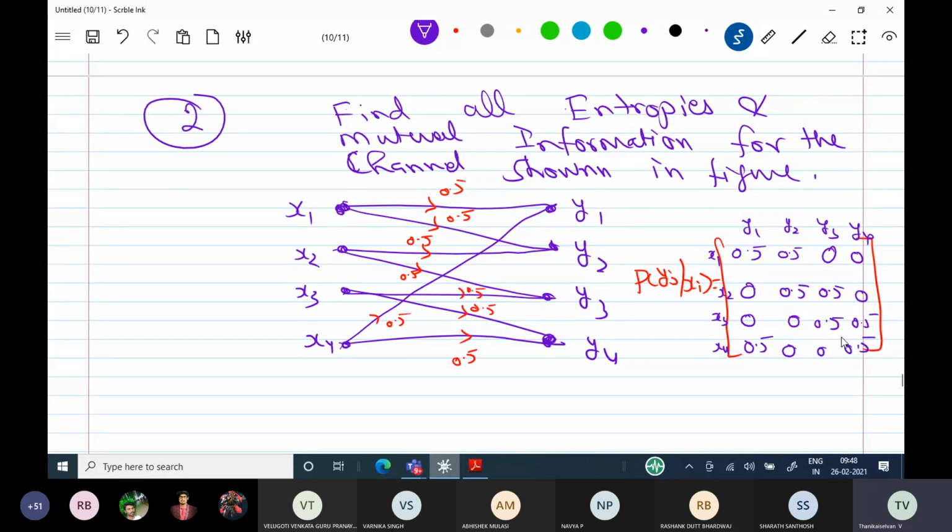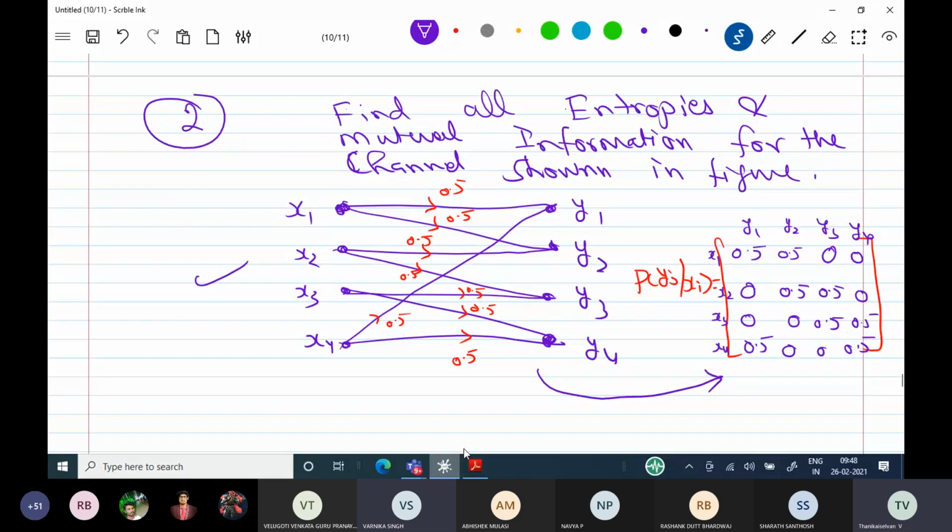Now the problem is like this. Which is the next probability to calculate the remaining things? Diagram is given, and you have written the matrix. What remaining probability is necessary to calculate?